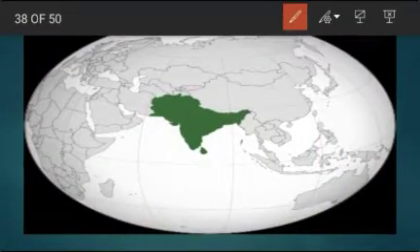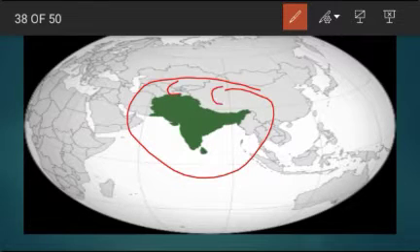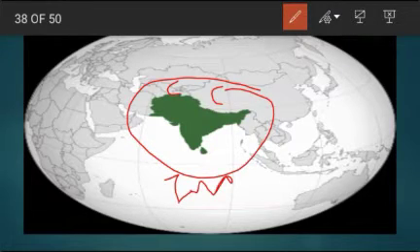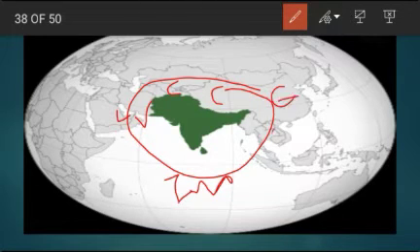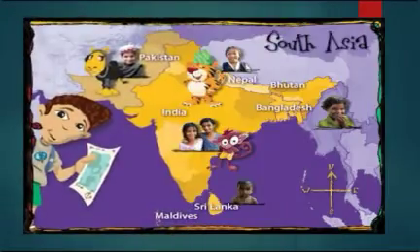And this is our South Asia on the globe. As you see, the north of South Asia has Central Asia and China, etc. The south has the Indian Ocean, the western part has Western Asia, and the eastern part has East Asia and Southeast Asia. Okay, this is the geographical extent.